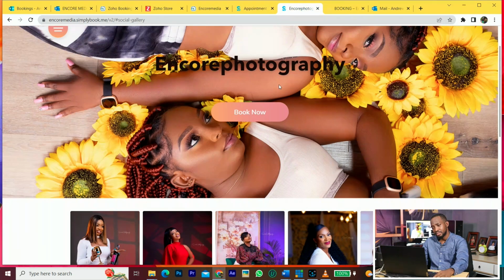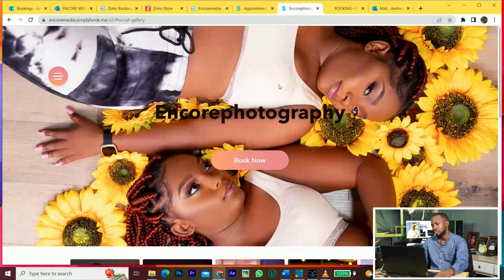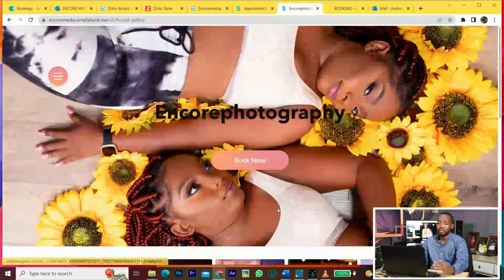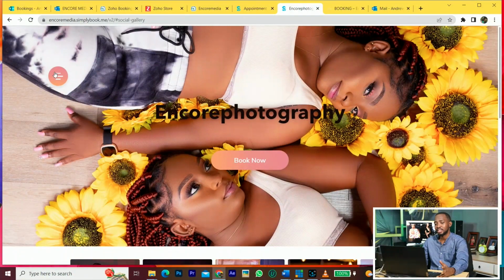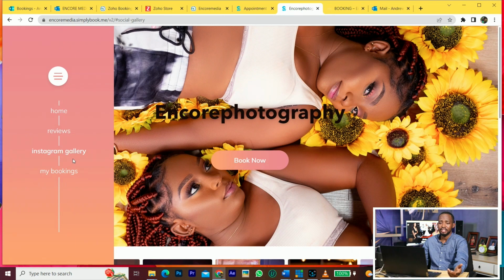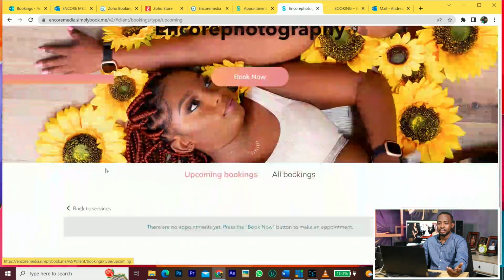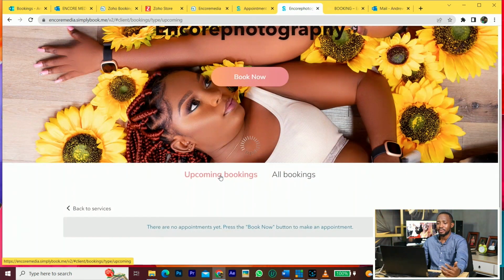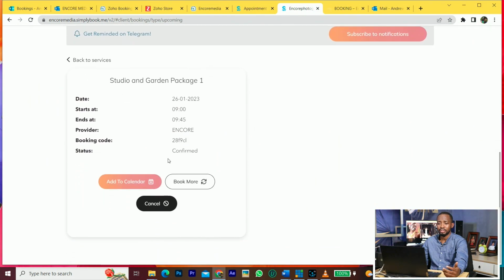But the reason why I like this, and probably I will be going to use this, I'm going to evaluate all of them later to see which one probably I want to go for. But one nice thing about this is that if you don't have a website, this works for you, because you can actually add your Instagram page. Now, if I am the client, when I come to my booking, I can see all my upcoming bookings. Okay, so you see that I did this as a sample.